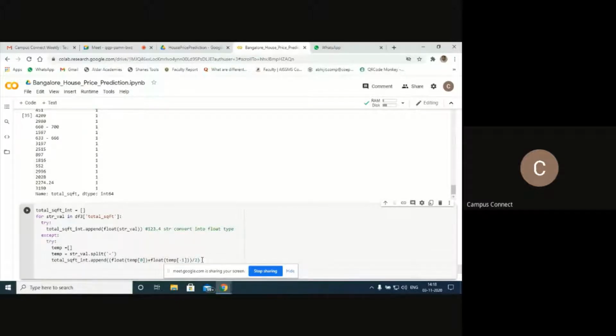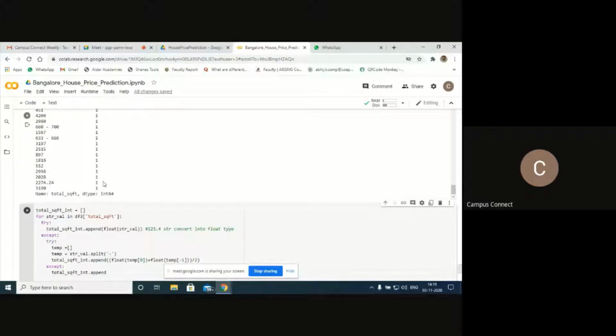Next is except. Try means except. So I should come out of this loop. Except, now therefore total square feet SQFT of int dot append, wherever I have a null value. If a value is not contained in the above format, then it is considered as a non value.